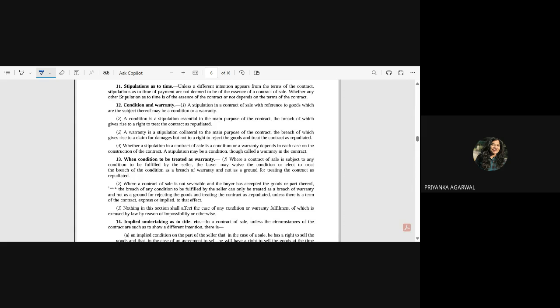Secondly, if the buyer has accepted the goods or part thereof. Here in this case, suppose a seller has mentioned that a particular rice is of XYZ quality of basmati rice, and after you took that rice, you went to your home and you cooked that. In that, you found that some other quality has been mixed. Now it is not separable, right? And simultaneously, you have also consumed the part of it.